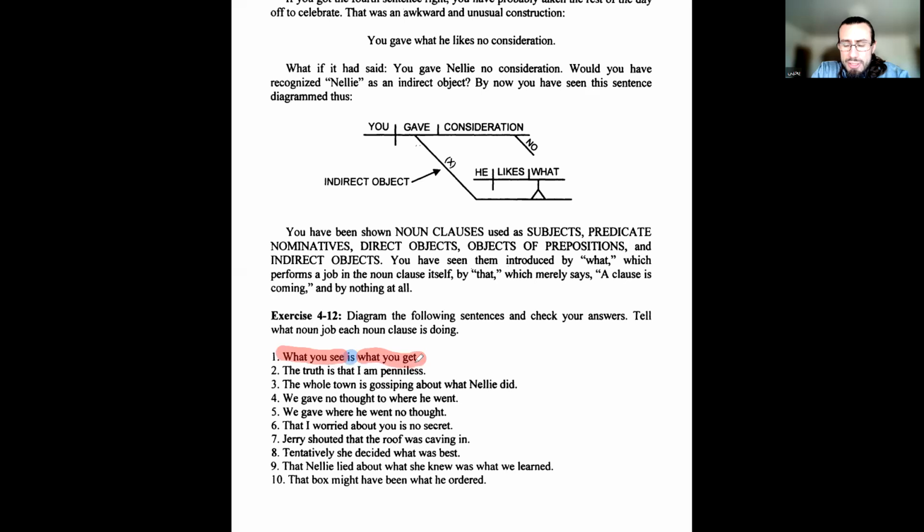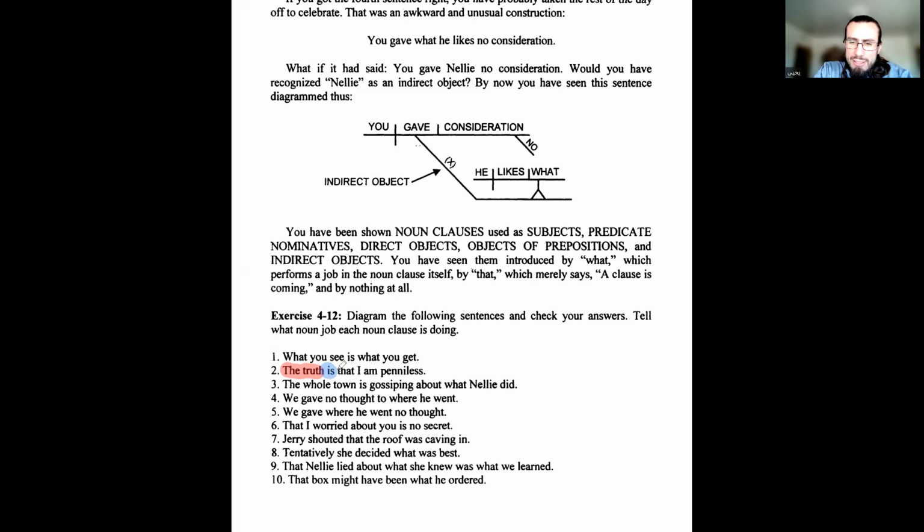The truth is that I am penniless. Where's the noun clause here? First ask yourself, where's the subject and where's the verb? Right? We have is, and we have a subject. Here, I'll make these back to the original colors. So the truth is the subject. Is the verb. Okay, then we have a predicate.